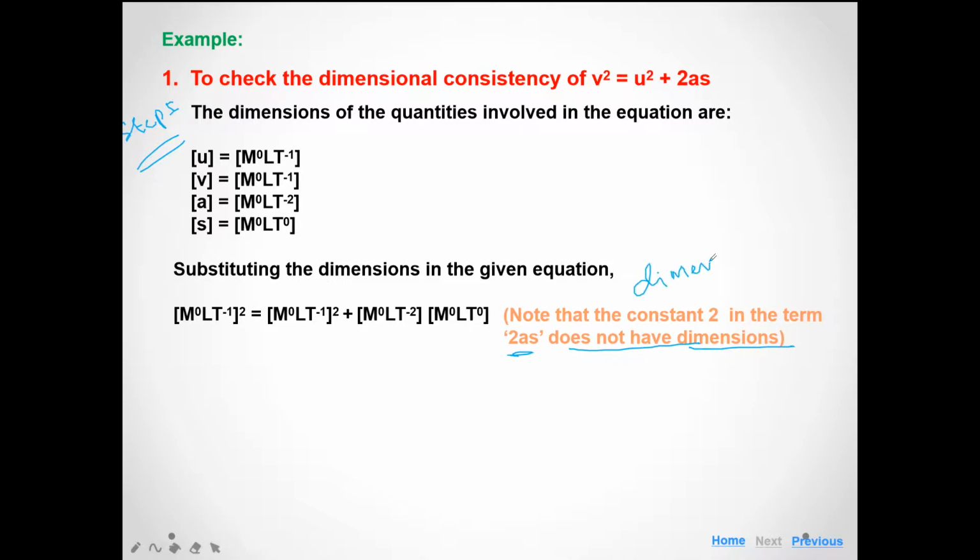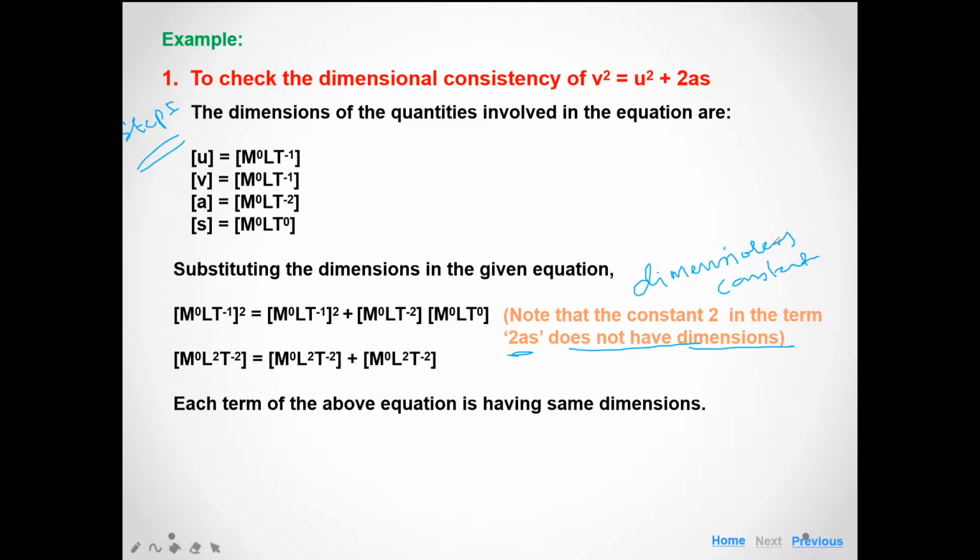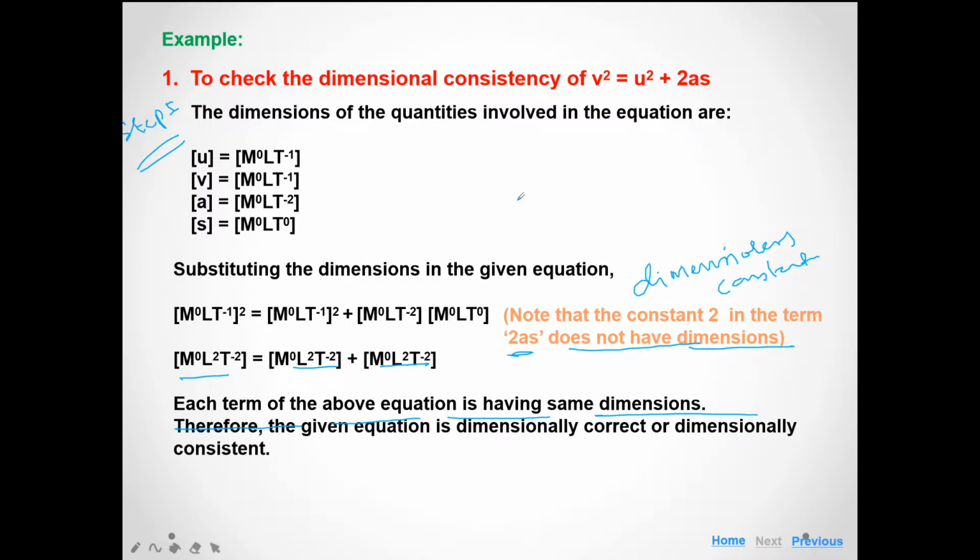Then by calculating the equation, we get each term having the same dimensions. So each term of the above equation has the same dimension. Therefore the given equation is dimensionally correct, or dimensionally consistent.